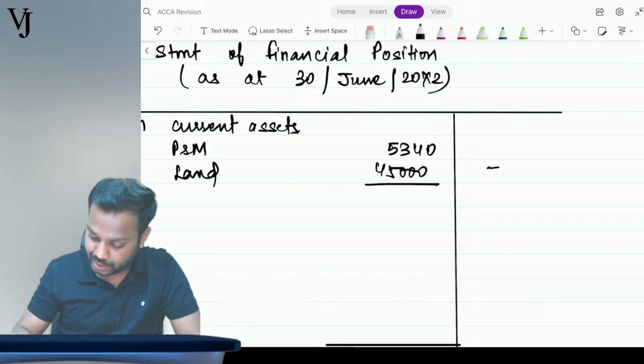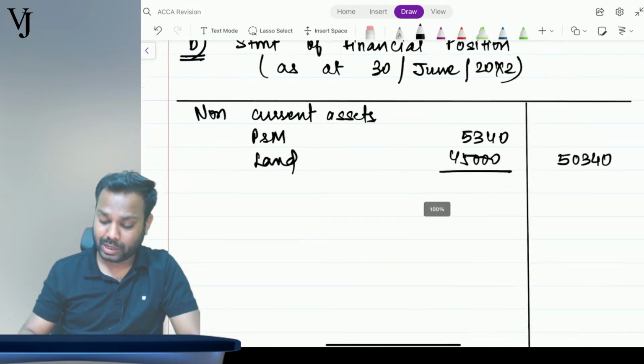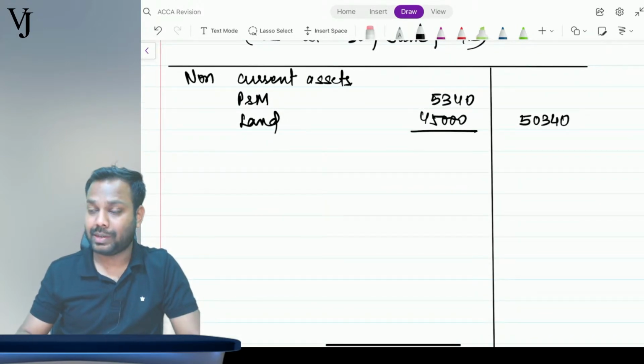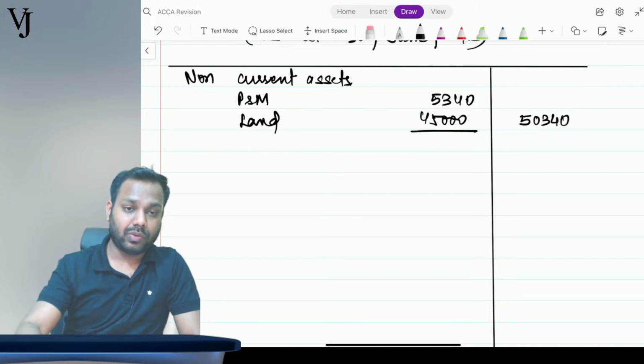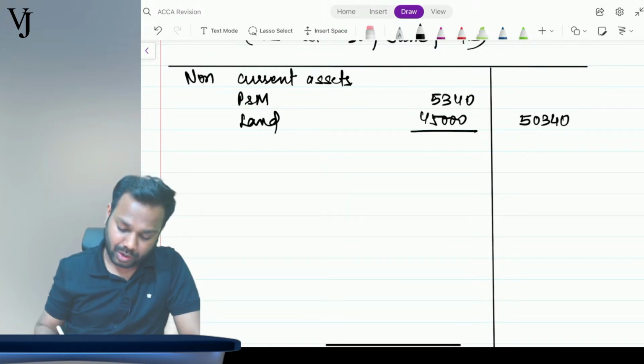Guys, there are marks for presentation as well in the exam, so don't think that you just need to write the numbers, but the presentation is also important. Is that clear, everyone? So this is the non-current assets. Now, any other non-current assets? No. Coming on to current assets.